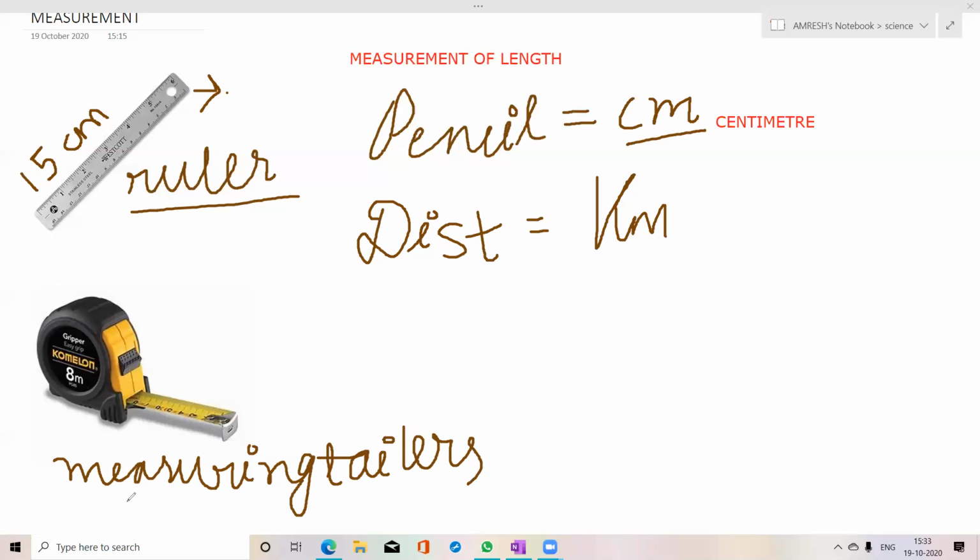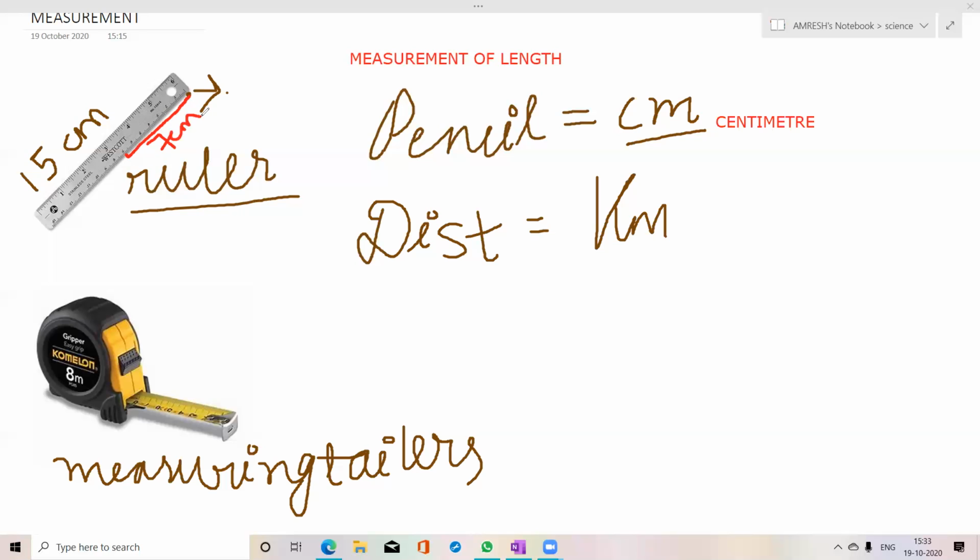How to use that ruler? You have to start from point 0. Suppose I have a small stick here and I have to measure the length of the stick. I have to start from point 0 and see how much the length is. It is coinciding with 7. It's not visible, but it is coinciding with 7. So the length of this stick is 17 centimeters.